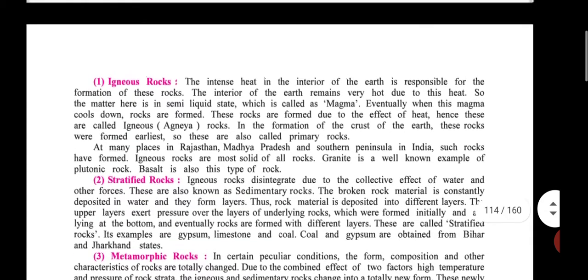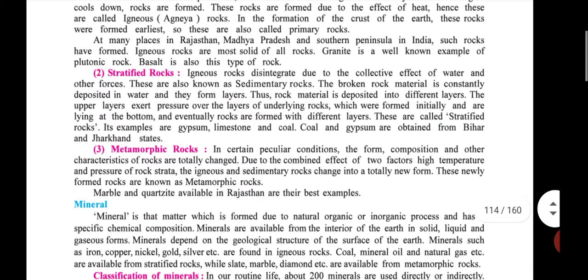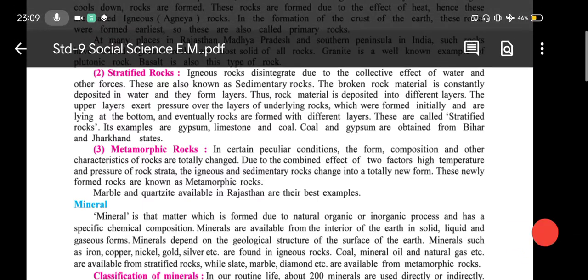So first is igneous, second is stratified rock. Igneous rock disintegrates due to the collective effect of water and other forces. These are also known as sedimentary rocks.